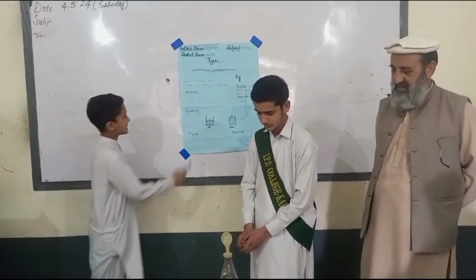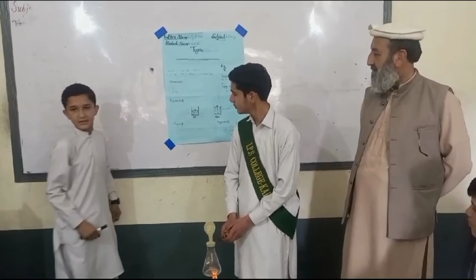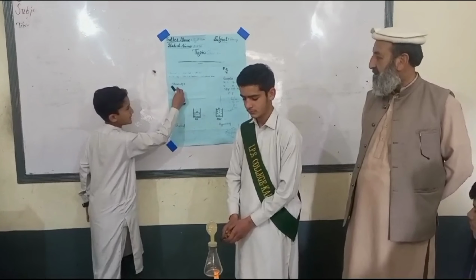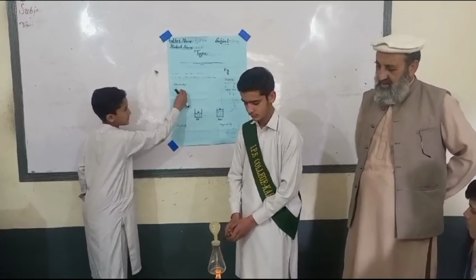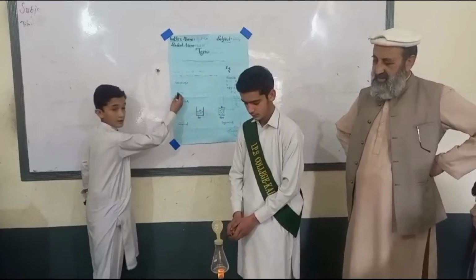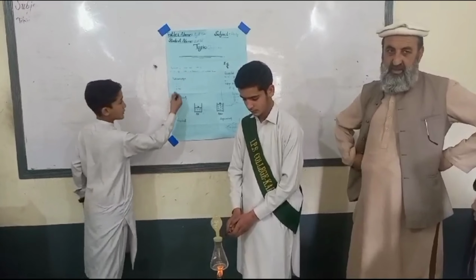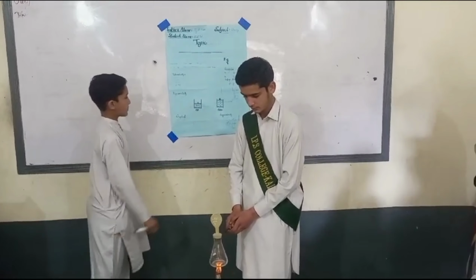Mathematically, it can be written like V is directly proportional to T. To remove the proportionality sign, we put an equality and the constant of Charles' law. Now we remove the temperature from here and put down the volume. It can make an equation like V1 divided by T1 is equal to V2 divided by T2.